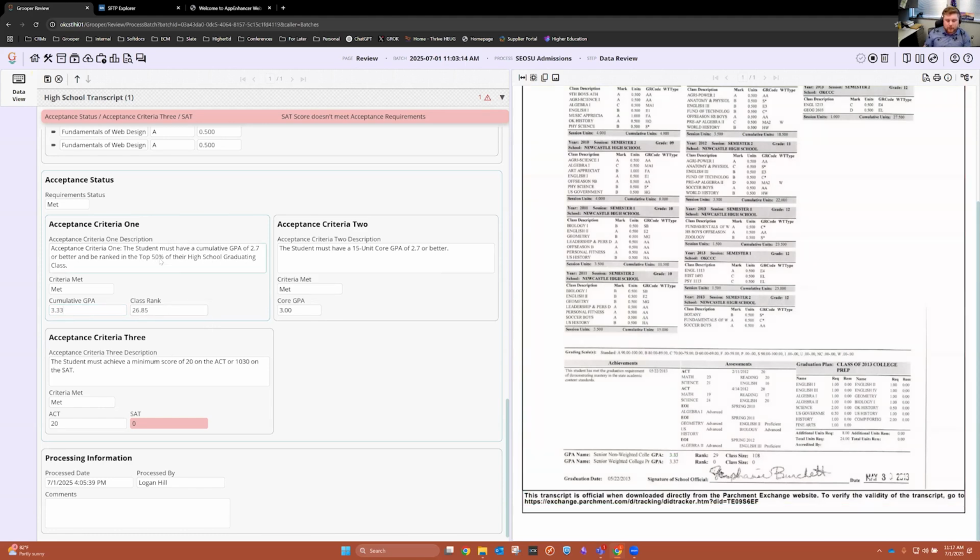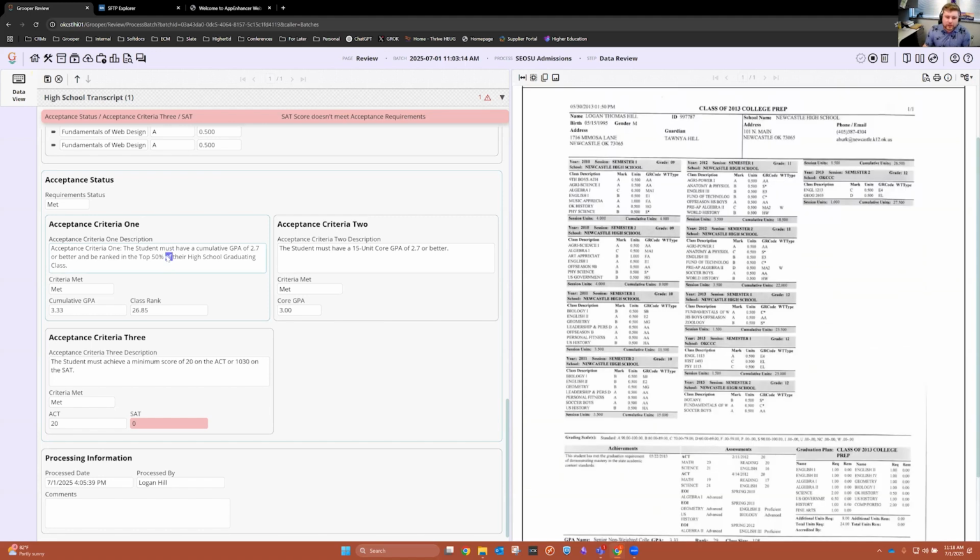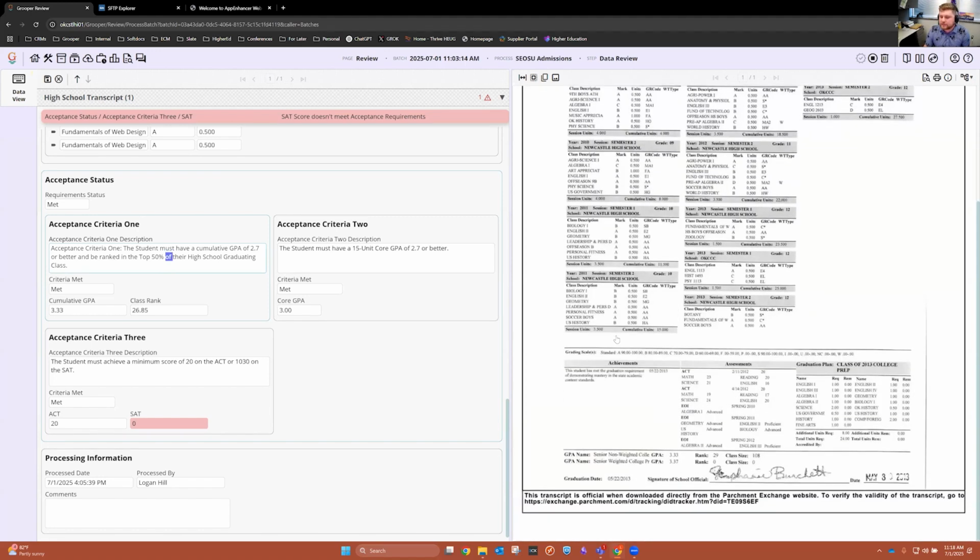And just to note, I understand most people that are processing these understand your acceptance requirements far better than I do. But I put this in here just for, let's say you get a new hire that isn't as familiar yet, or you're working through some things with them. This right here is actually uneditable. I can't delete it. It's more just a visual aid. It doesn't have to be in there. We're not actually going to move this data anywhere from the descriptions here. It's just in here for visual aid.